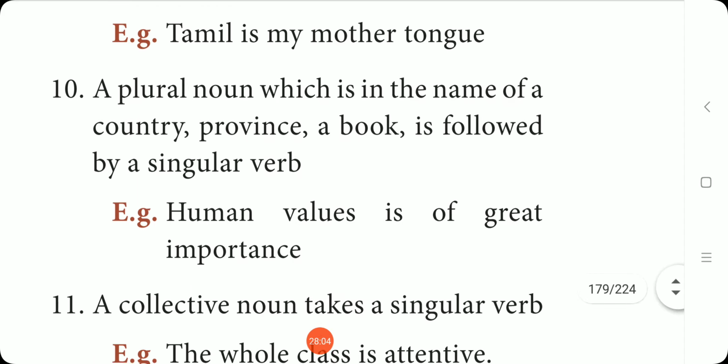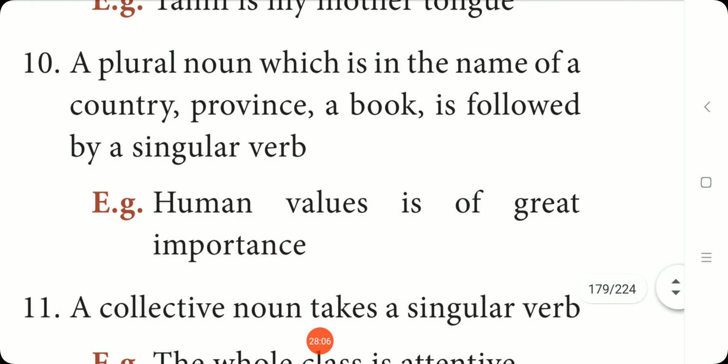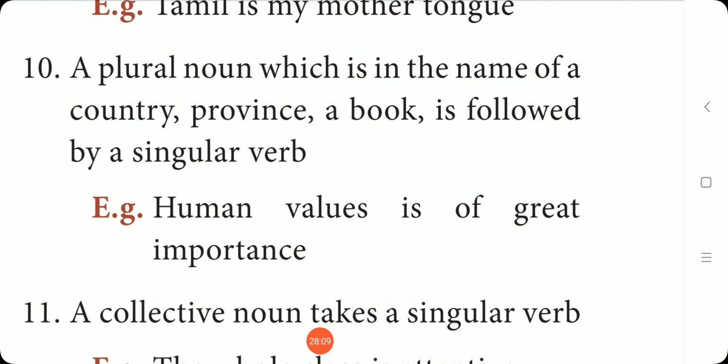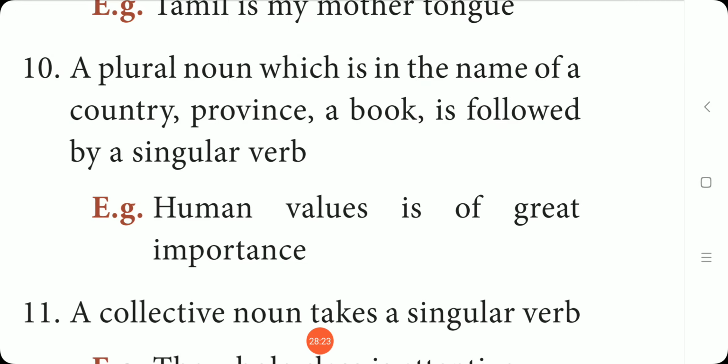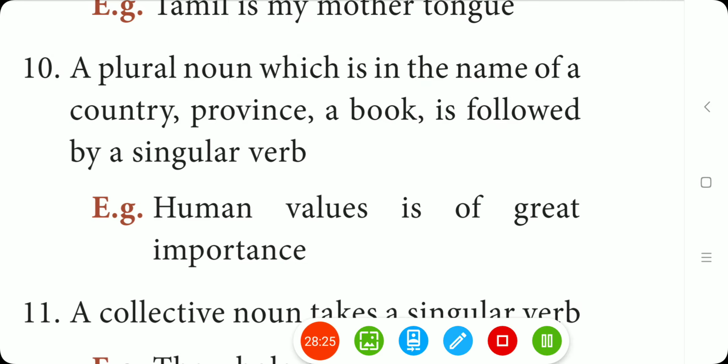Okay. Next, 10th point. A plural noun which is in the name of a country, province, a book is followed by a singular verb. Okay, see, look at the example. Human values is of great importance.